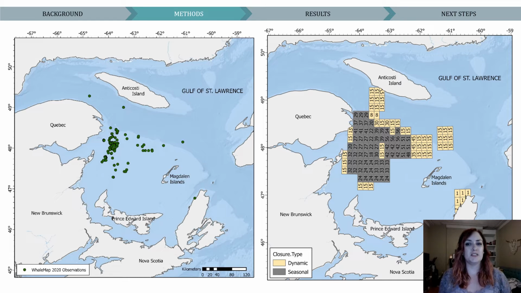We only use sightings from April 28th to June 30th to trigger closures, since April 28th is when the closure protocols come into effect, and June 30th is the mandated end date of the fishing season for CFAs 12, 12E, and 12F snow crab, which are the fishing areas we are currently focusing on. So these maps just show the whale sightings for this period and a sample of the hypothetical grid cells that would be closed using the 2020 protocol criteria.